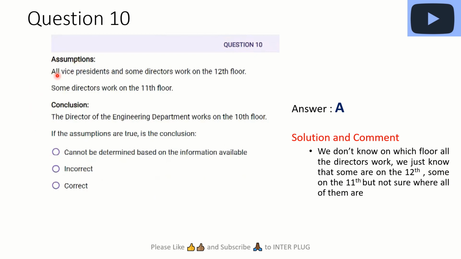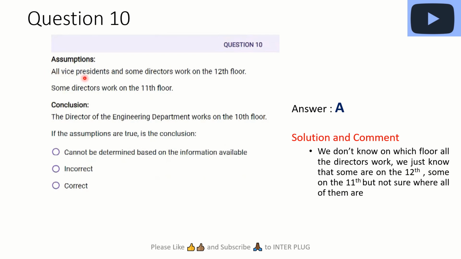So we have the assumptions. All vice presidents and some directors work on the 12th floor. Some directors work on the 11th floor. Now, the conclusion is the director of the engineering department works on the 10th floor. If the assumptions are true, is the conclusion also? So we have these two assumptions, and then we have this conclusion. Is the conclusion obvious?